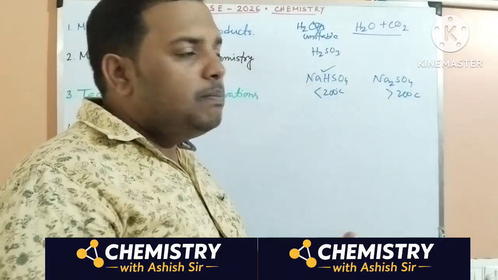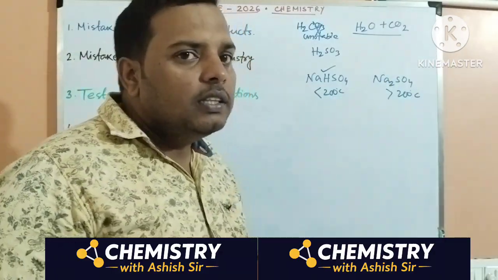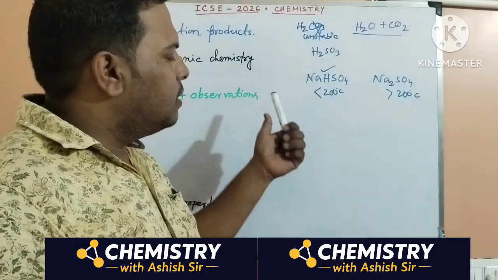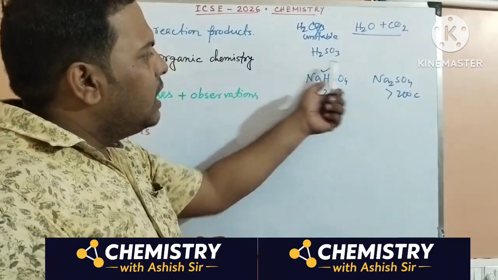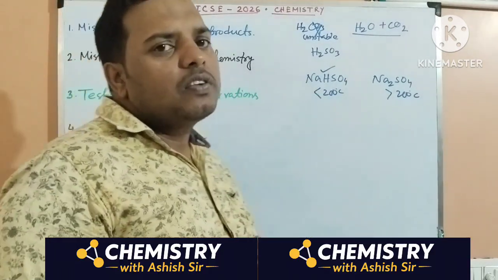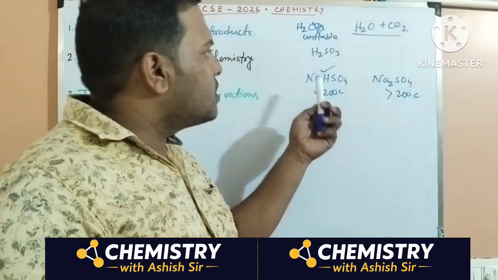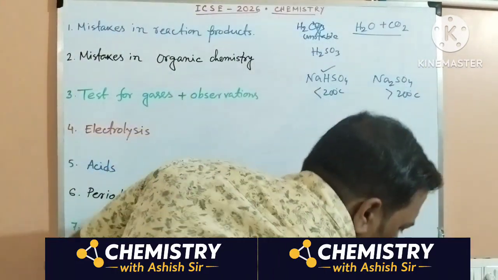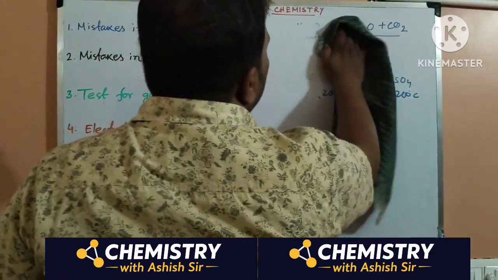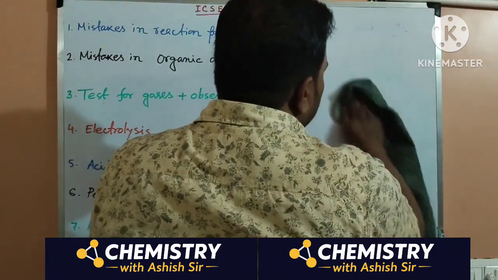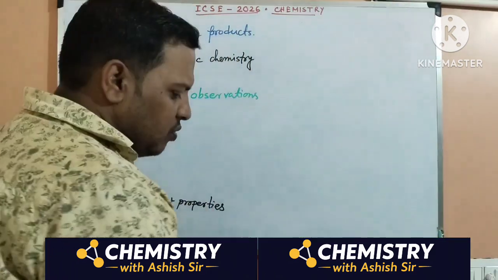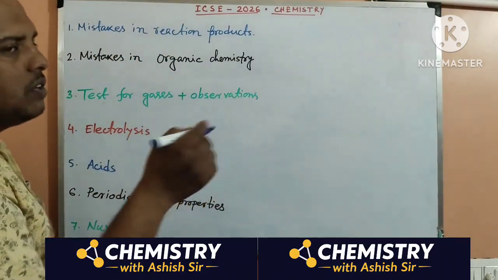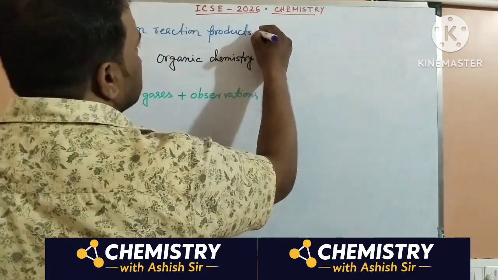What happens if the temperature exceeds 200 degrees is not asked. If you are asked to write the balanced equation for the lab preparation of HCl or nitric acid, you must give this product. These are the common mistakes in this chapter. If you are a little bit conscious, you will get the marks you are losing. So this part is clear.